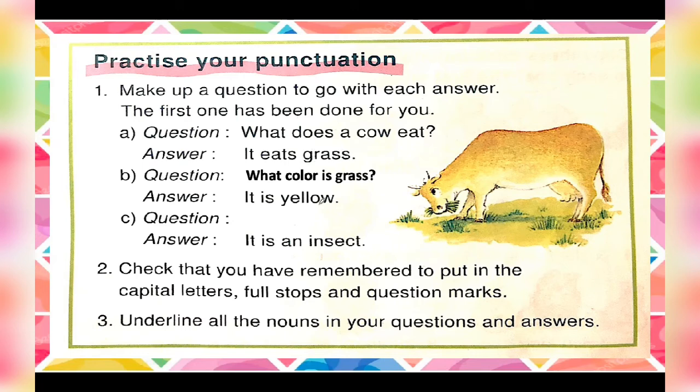Now let's just move to our third one. Here the answer is, it is an insect. So what can be the question? It is an insect. So the question will be, what is it? And the answer is, it is an insect. Now let's just do question number 2.